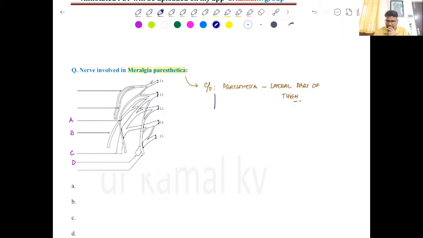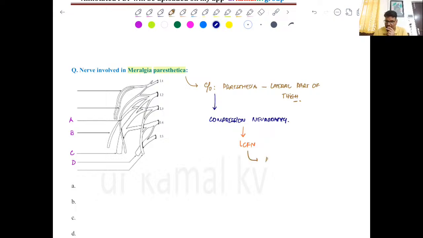And this is classically a compression neuropathy of which nerve? Yes, anyone? This is the lateral cutaneous femoral nerve. And where is it compressed?